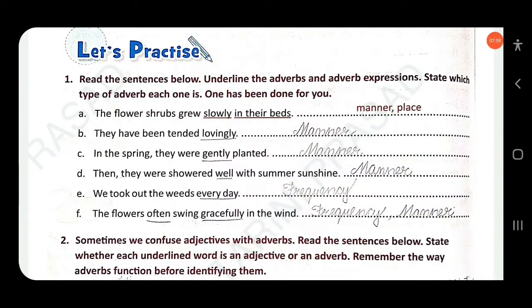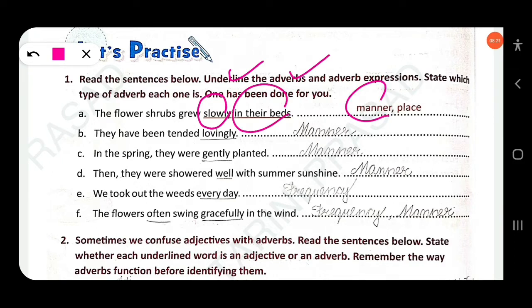Read the sentences below, underline the adverbs and adverb expressions. State which type of adverb each one is. One has been done for you. The flowers grew slowly in their beds. There are two adverbs. Slowly is an adverb of manner, how the action is done. Then second, in their beds: where? This is an adverb of place.